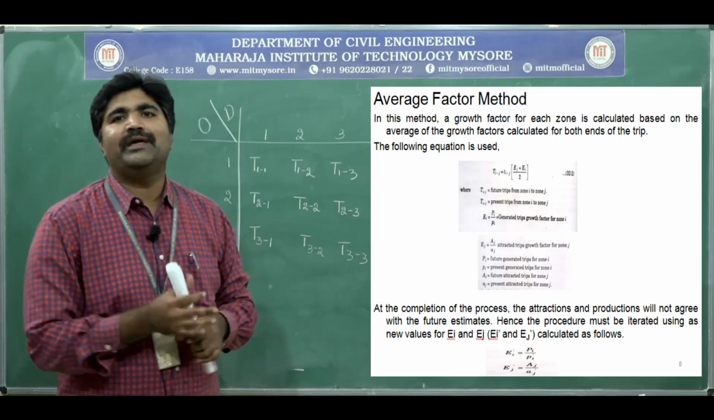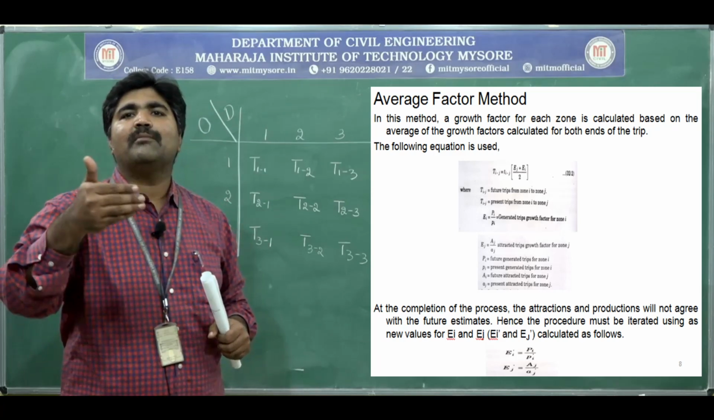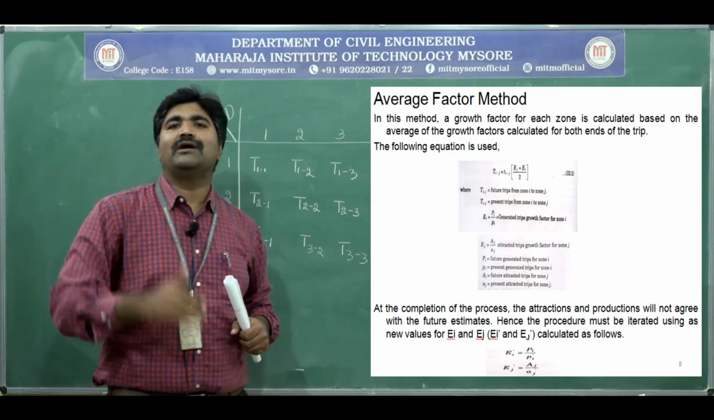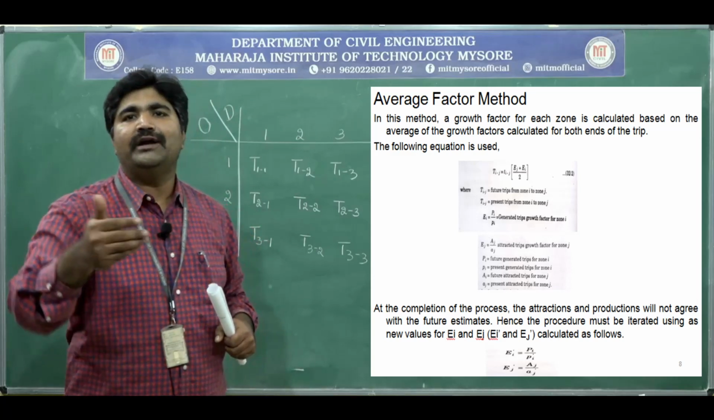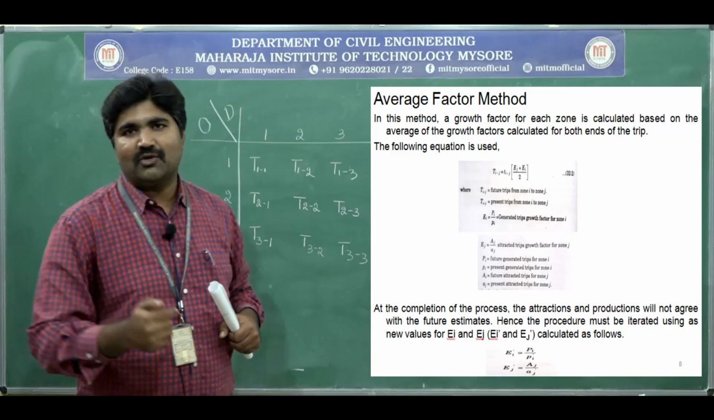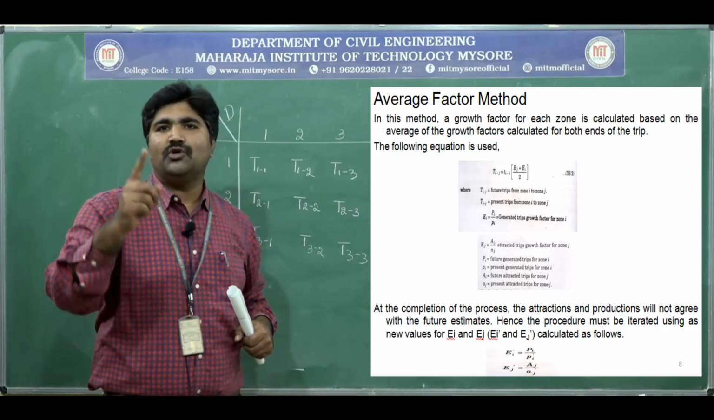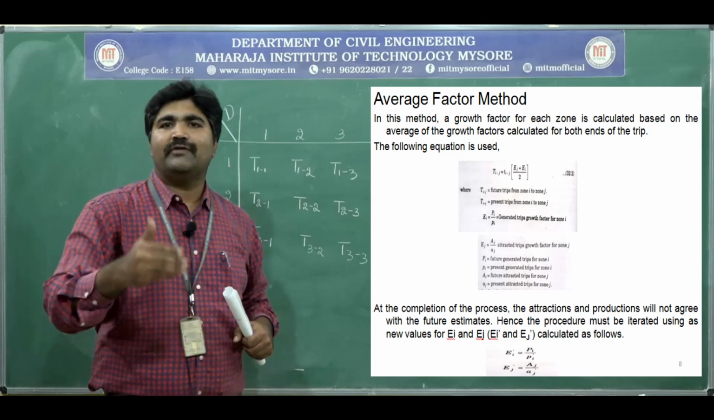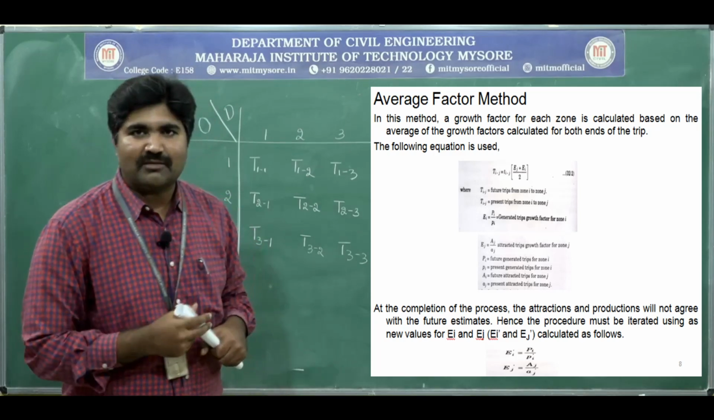Hence the procedure should be continued. We have to do more iterations. Until when should we iterate? Until the growth factor is equal to unity plus or minus 1%, until the growth factor is equal to unity, or 1. Until then we have to keep continuing the iteration process.